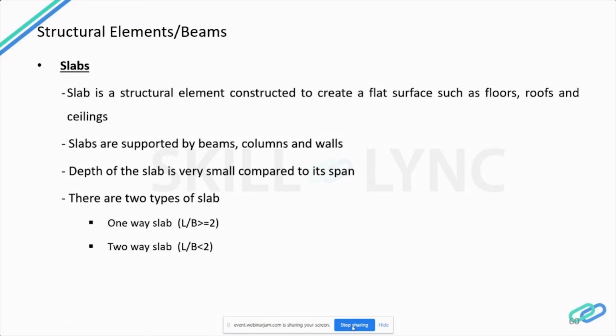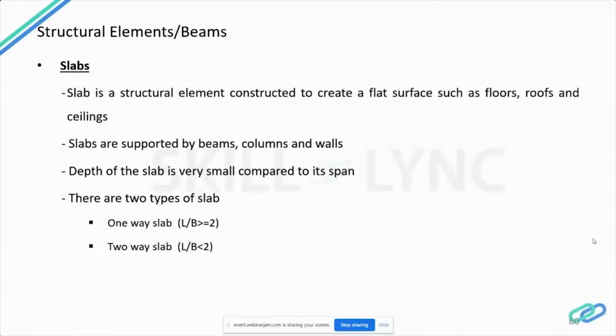Yeah, that is right. A one-way slab is a slab which is supported by beams on two opposite sides to carry the load along one direction. If the L by B ratio is greater than or equal to 2, then we go with a one-way slab. This slab will bend in only one direction, and that direction is the shorter span. This slab will tend to bend in the shorter span direction.